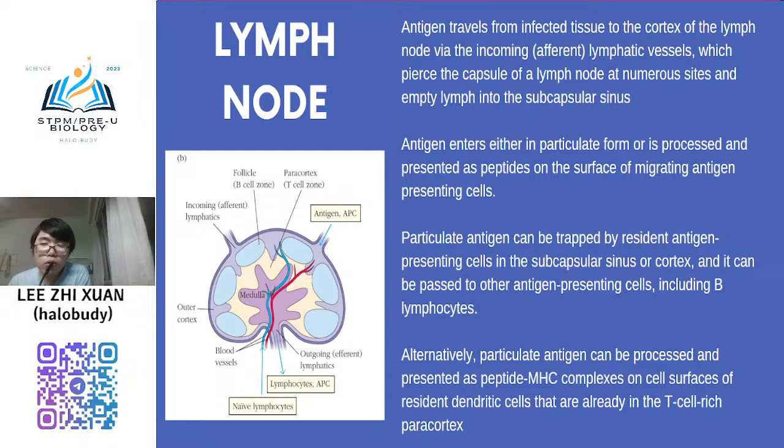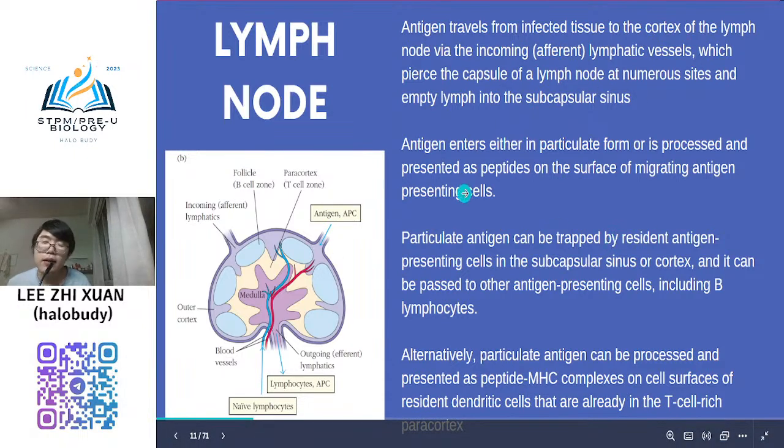But you need to know that the initial step of your adaptive immune response, you need to activate B cell and T cell. Activation of B cell and T cell will need to occur at lymph node. Okay, the main function you need to know. Okay, and then this is the general process.